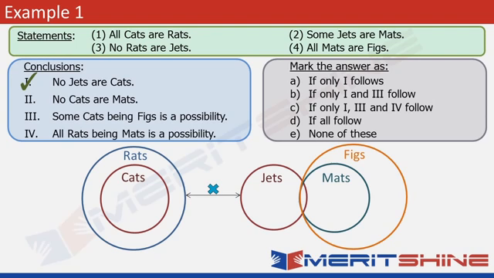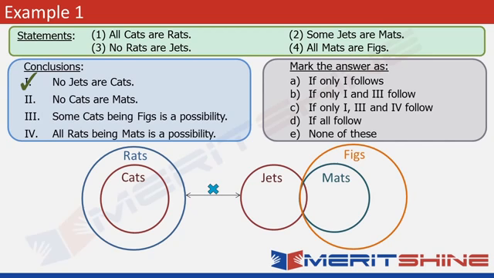Number 2. No cats are mats. So in the figure, we can see that cats and mats are not overlapping. So we have to look at the possibility if they can overlap. So let's try extending mats. There are two conditions on mats. One, that they have to overlap with jets, and two, that they have to be a part of figs. You don't need to go to the statements to look at this.